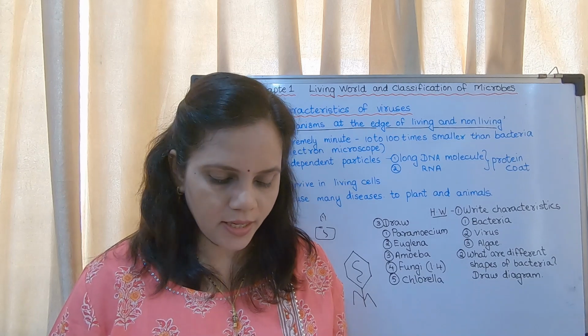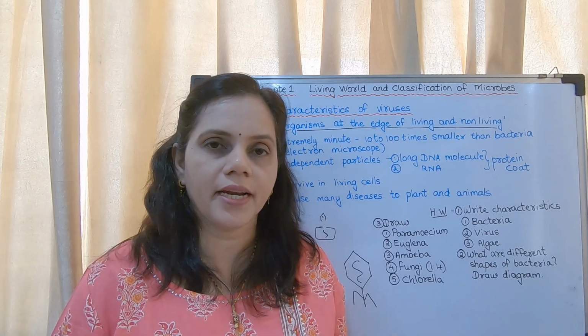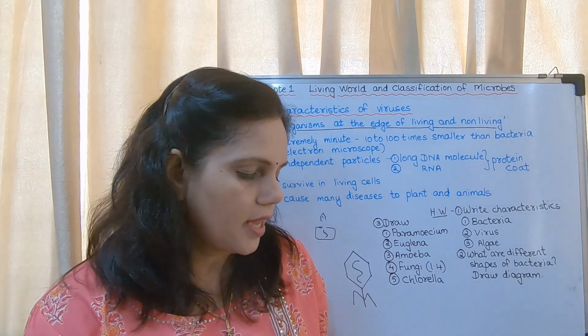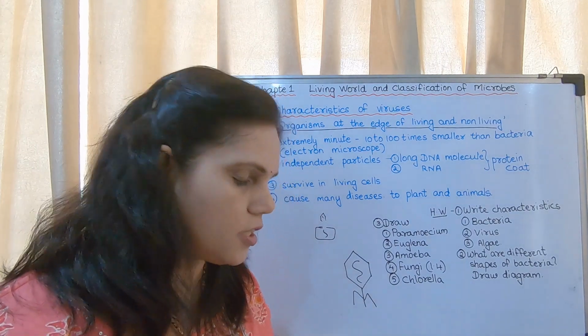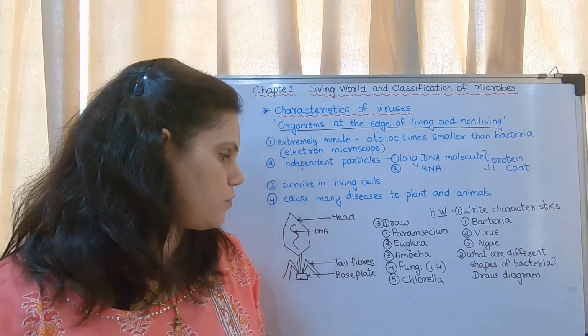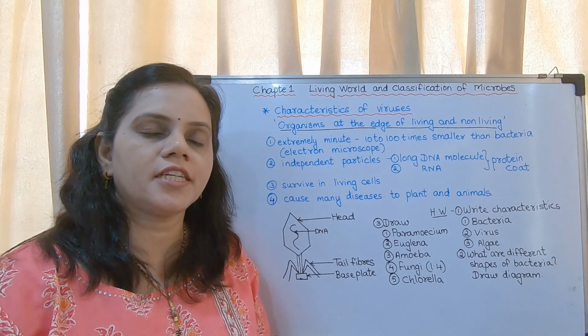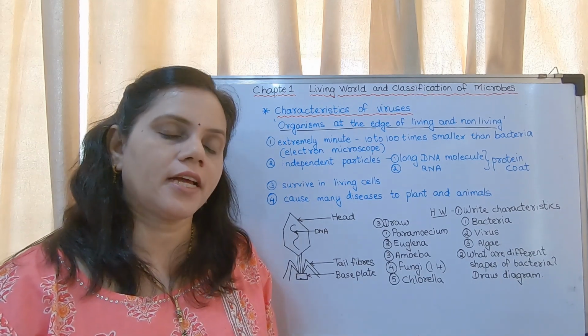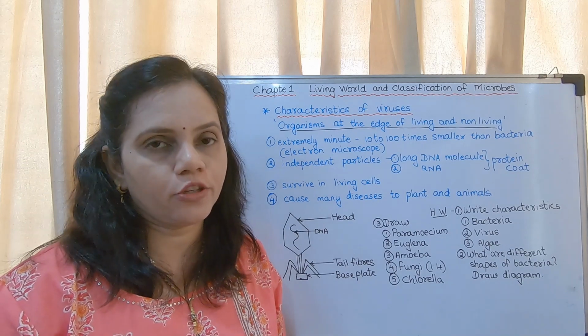Paramecium. Okay, page number 5. Draw neat label diagrams of paramecium and bacteriophage. I will give you the diagram of bacteriophage. You may see, this is the diagram of virus. You may copy this in your notebook. In your schools, they might give you different diagrams. Whatever has been given in your school, that you may write.